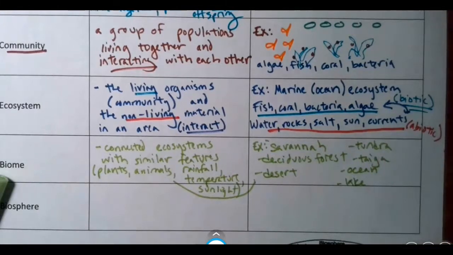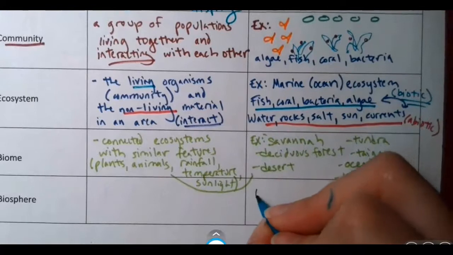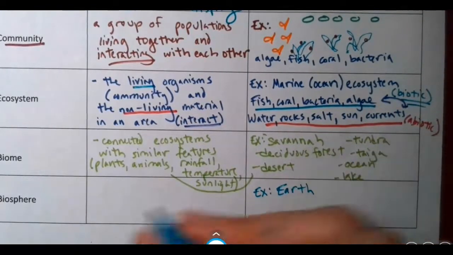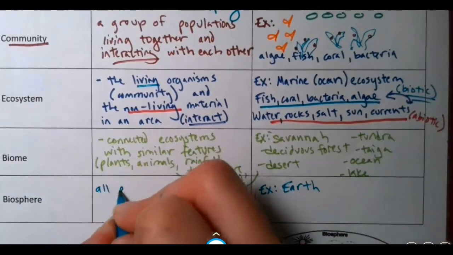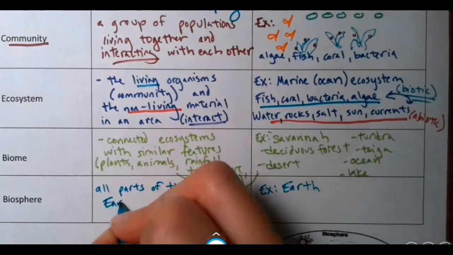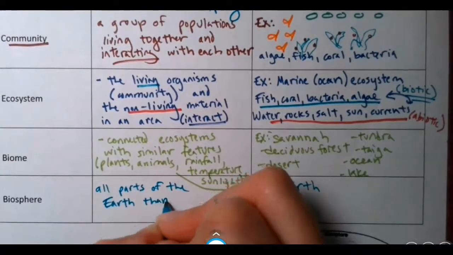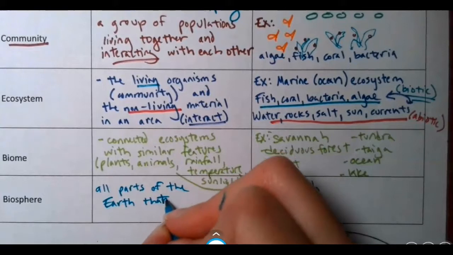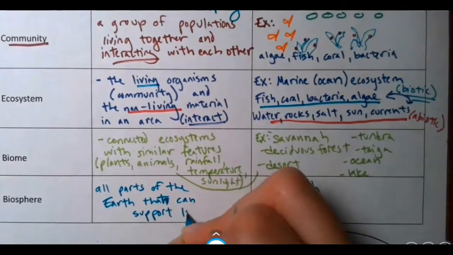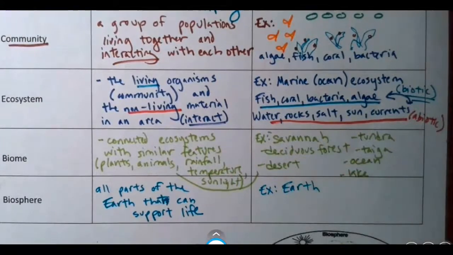The biosphere is the Earth. So our example for biosphere is Earth. The biosphere is all parts of the Earth that can support life. So the parts of the atmosphere that can support life, the parts of the ocean, the parts of the land, the parts of the lake, all the parts of the earth that can support life.